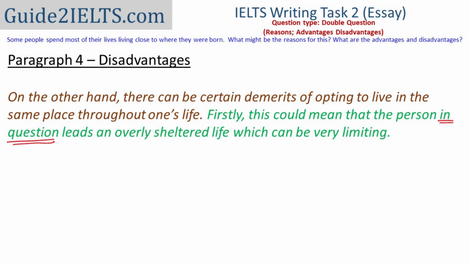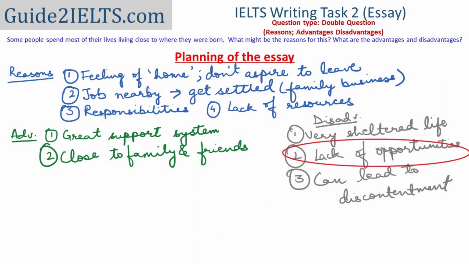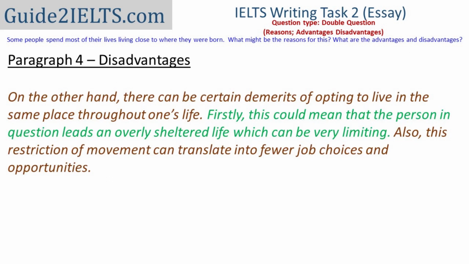And the second disadvantage we had thought of was that there'd be fewer opportunities. So we'll write it as, also this restriction of movement can translate into fewer job choices and opportunities. So again, instead of saying not moving away, I'm using the phrase restriction of movement. Notice that throughout, I'm either using synonyms of the word birthplace such as childhood home or where one grew up, or I'm using its antonym and writing things like not moving far away.